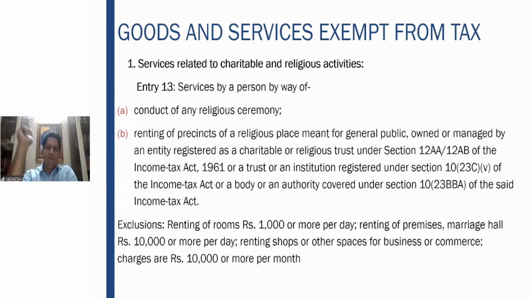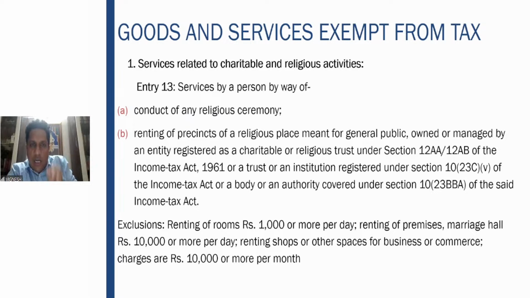Okay. So first one, services by a person by way of conducting the religious ceremony. Second one, services by a person by way of renting of precincts of a religious place meant for general public. Precincts means premises. That is the area of a religious place. In usual cases, it is a temple. A temple is managed by whom? Usually it is managed by a trust. A religious trust is constituted to manage the temple finances.